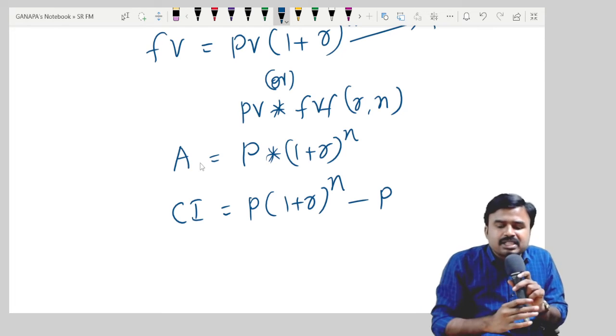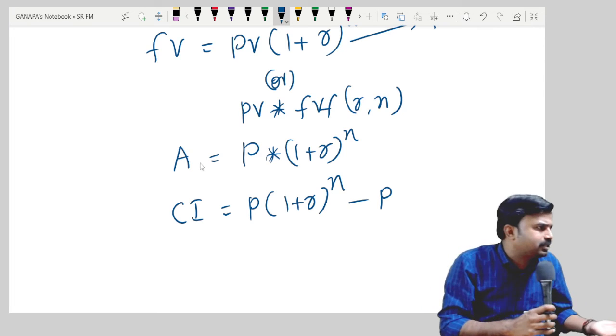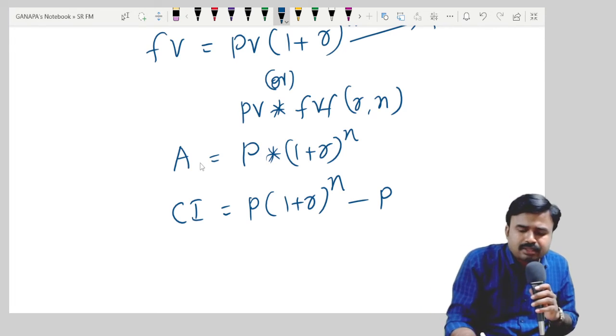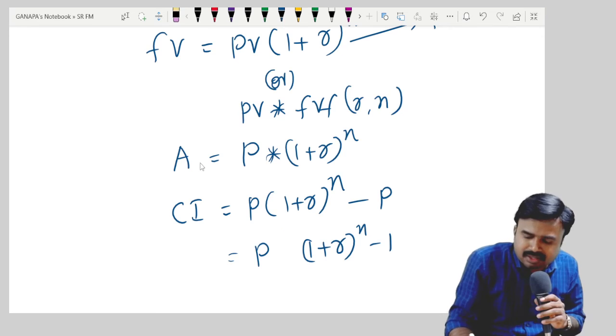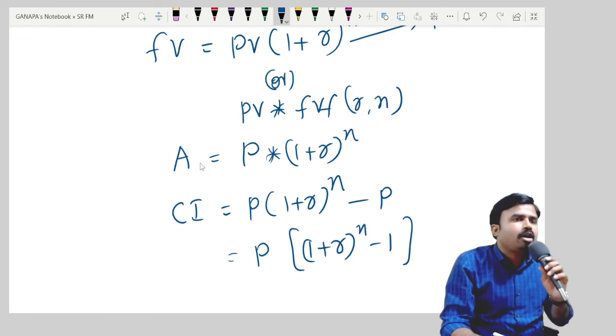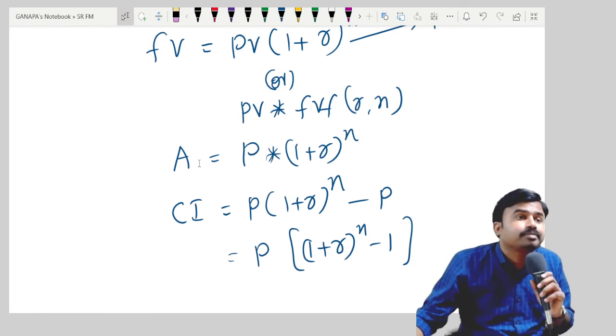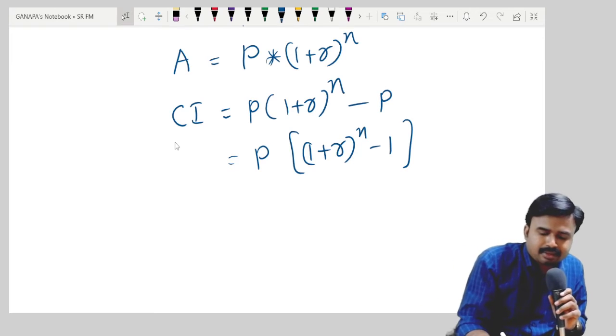By deducting principal from future value, what you will get? Compound interest only. So take the common term P. The formula will be P into [(1 + R)^N minus 1]. This is the formula for compound interest. That's it. Are you getting? Yes.